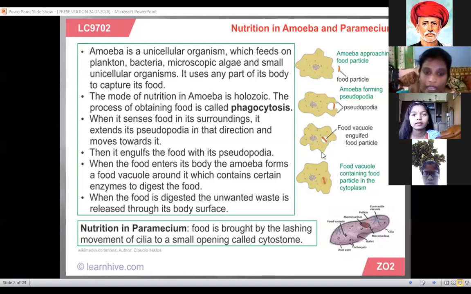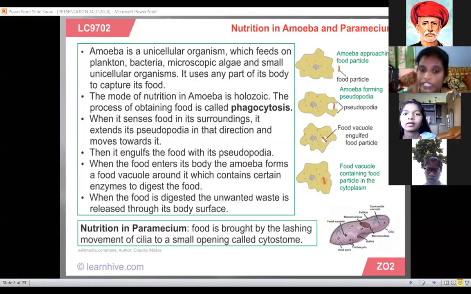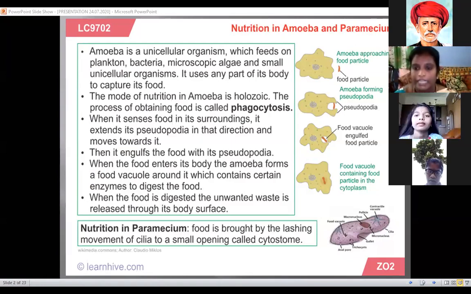It takes the food contents of plankton, bacteria, and microscopic algae. These all live in moist places. Next, the mode of nutrition in amoeba is holozoic heterotrophic nutrition. Already in the previous class, you discussed the types of heterotrophic nutrition. Heterotrophic nutrition has three types: saprophytic, parasitic, and holozoic. Amoeba has which type of nutrition? The mode of nutrition in amoeba is holozoic.